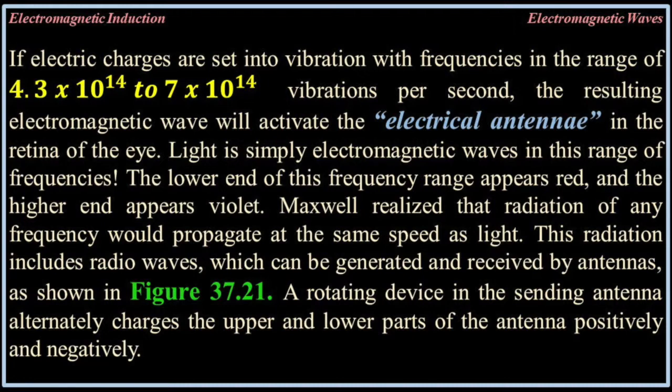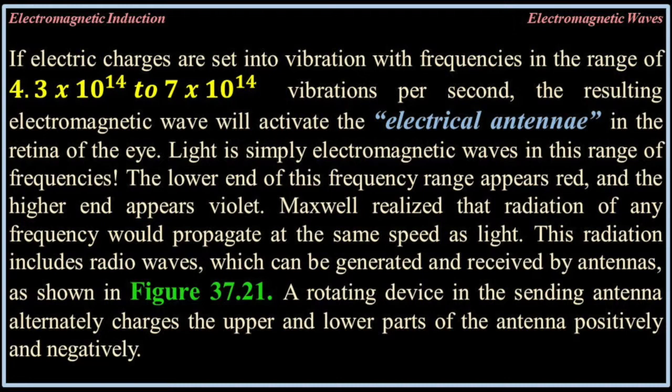If electric charges are set into vibration with frequencies in the range of 4.3 times 10 to the 14th to 7 times 10 to the 14th vibrations per second, the resulting electromagnetic wave will activate the electrical antennae in the retina of the eye. Light is simply electromagnetic waves in this range of frequencies. The lower end of this frequency range appears red, and the higher end appears violet.